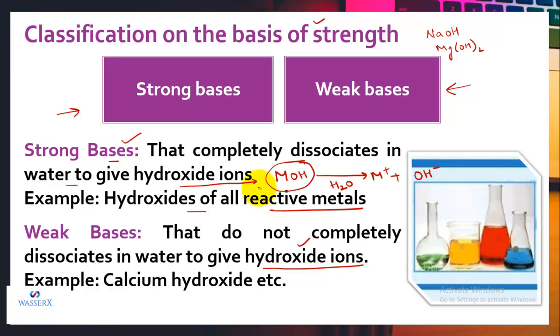So if I consider this MOH as a weak base, what I will get to see is, it will produce M positive, it will produce OH negative, and also there will be some undissociated molecules of MOH. Like we have an example of calcium hydroxide. Calcium hydroxide is a weak base because it gets partially dissociated.